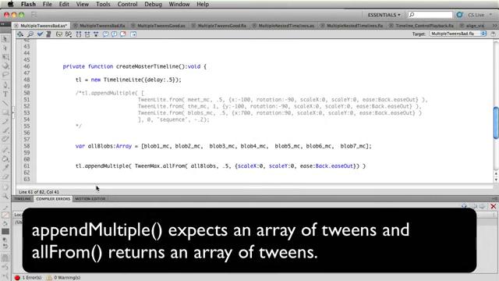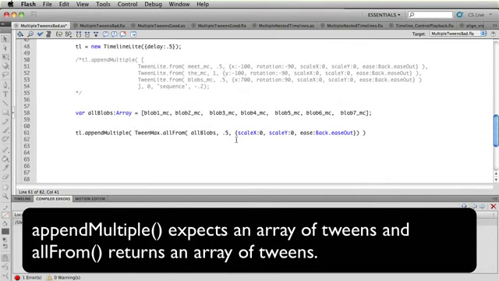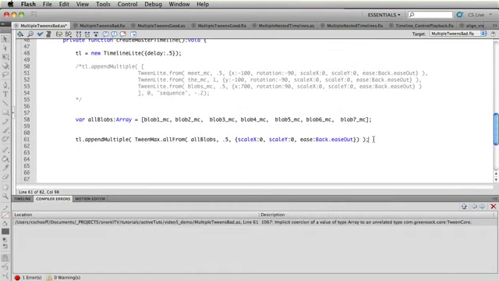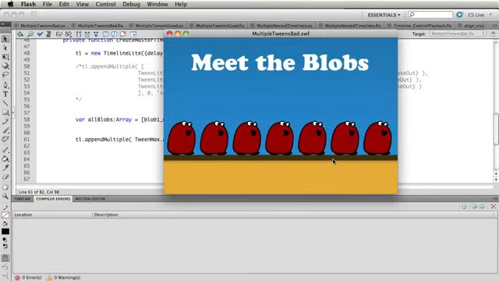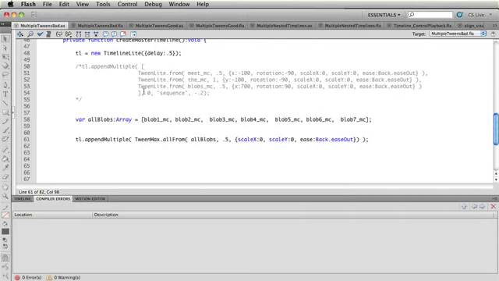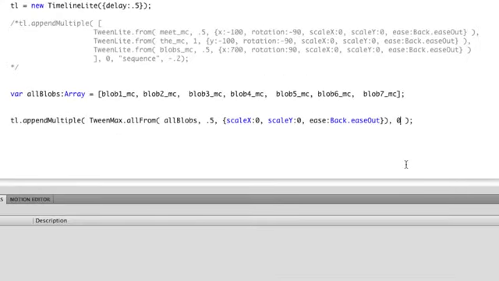So back in Flash, now that I have appendMultiple in here, let's give it a quick test. And there you go. So now that's all part of the timeline, and it runs exactly the same way as when it was outside of the timeline. But now that we have the tweens in there, I can say, all right, let's have a 0 offset. So that means it'll happen 0 seconds after the previous tweens run. Let me just bring those back into action by uncommenting them.